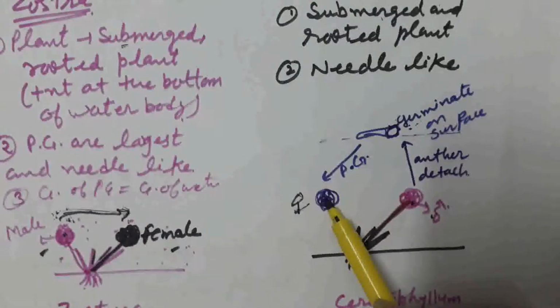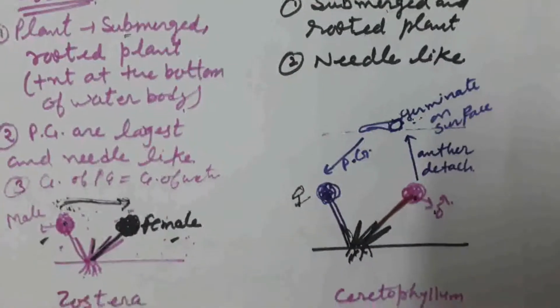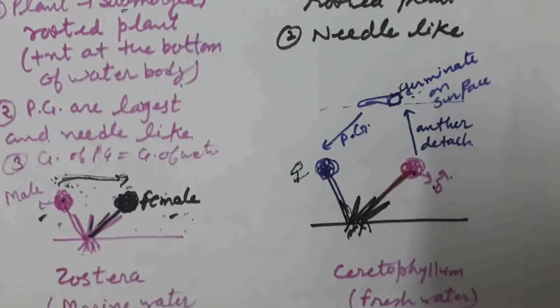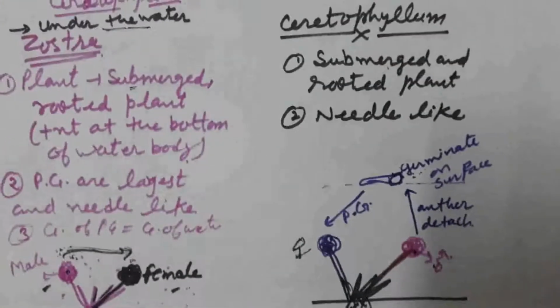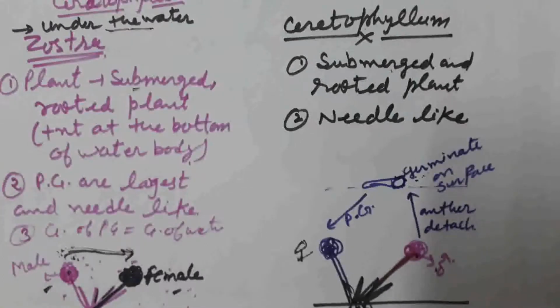So pollination takes place along the water current and fertilization also takes place. Ceratophyllum is a freshwater plant. So this is also a case of hypohydrogamy in Zostera and Ceratophyllum. In both plants, pollination takes place under the water, so it is known as hypohydrogamy.